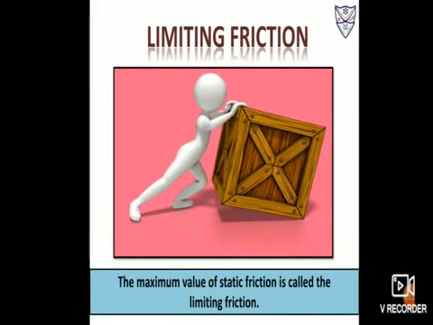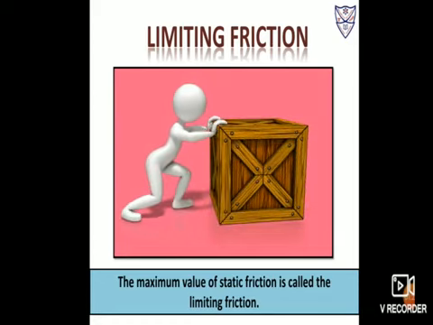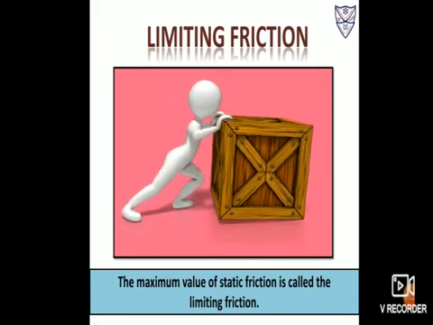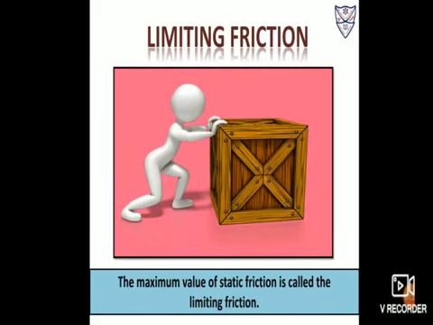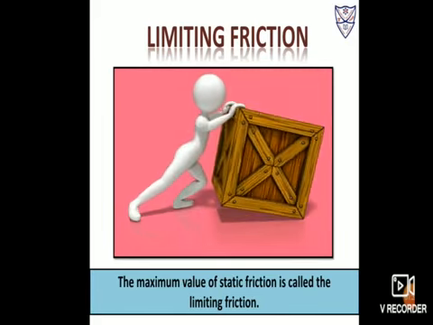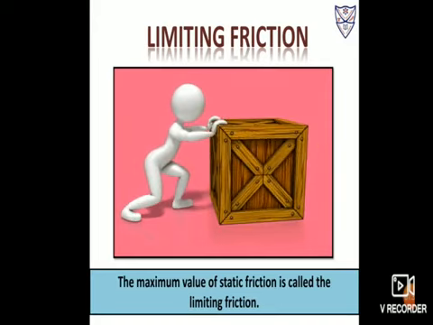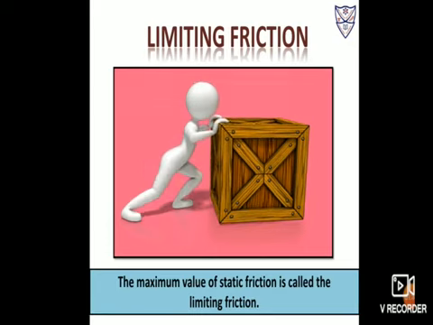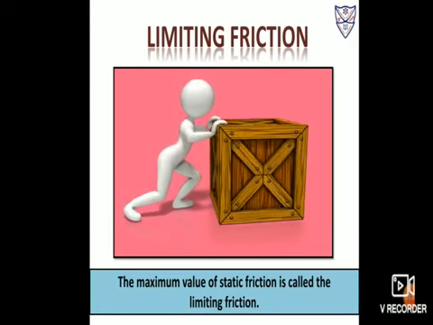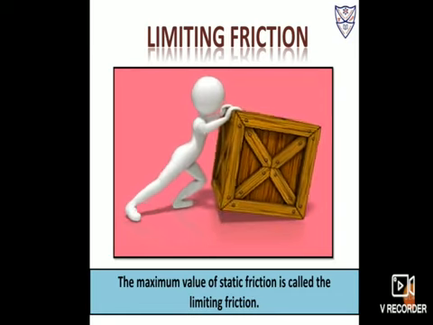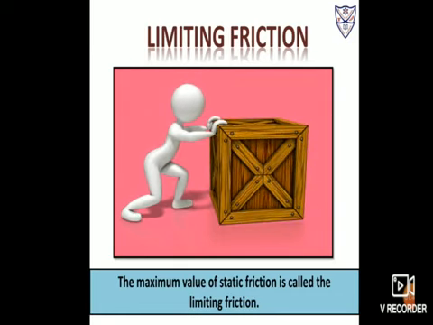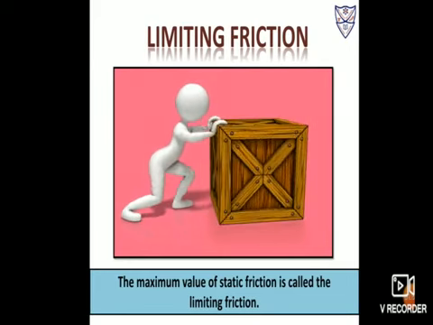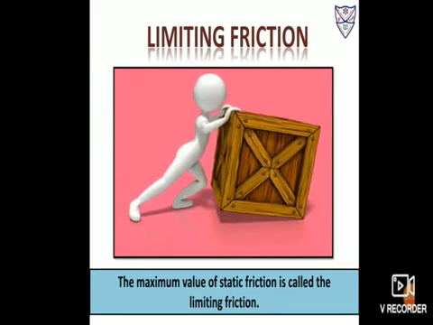Now second is limiting friction. If you move a heavy box from one place to another, the force required to overcome the friction at the instant the box starts to move from rest is called limiting friction. Here you can see that movement has not yet started. Now it is at the verge of moving. So here friction has been reduced, but it has not disappeared.